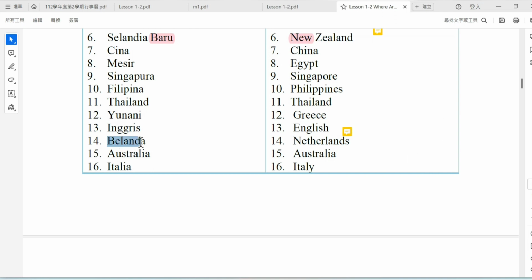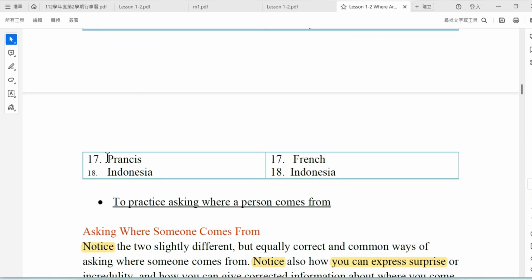And then Belanda. Belanda is Netherlands. Australia is similar here, so easy for the student. Italia, Italy. Different is Lee, Italia, but similar, so easy for the student to remember. This one is more difficult for the student to remember. Okay, let's now do French. This also has a similar sound. France.